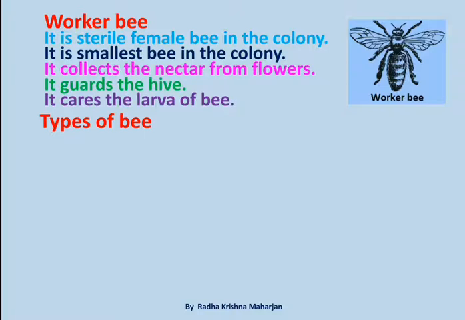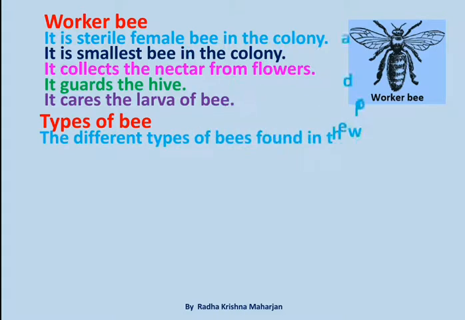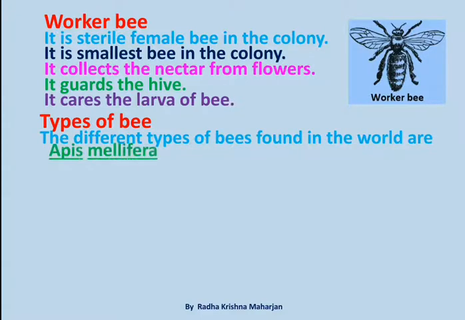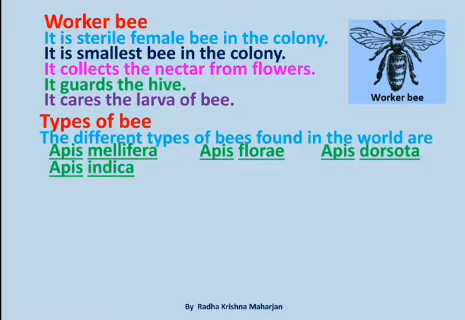Types of bee. The different types of bees found in the world are Apis mellifera, Apis floridii, Apis dorsata, Apis indica, Apis adamsoni.